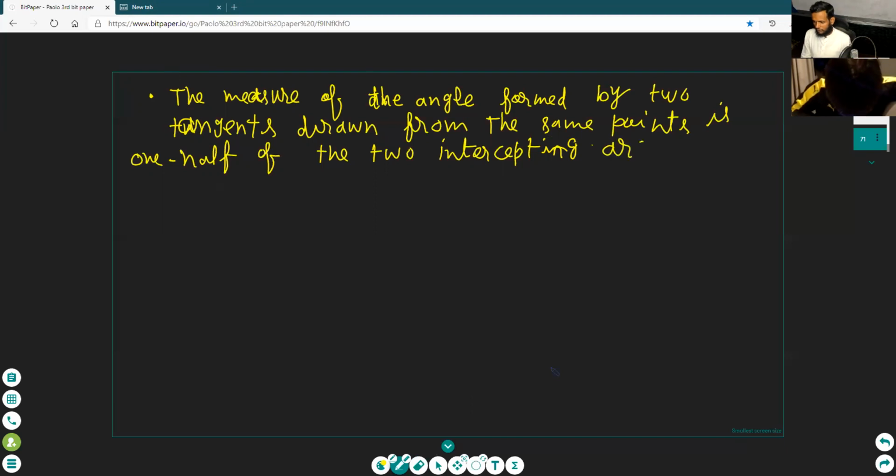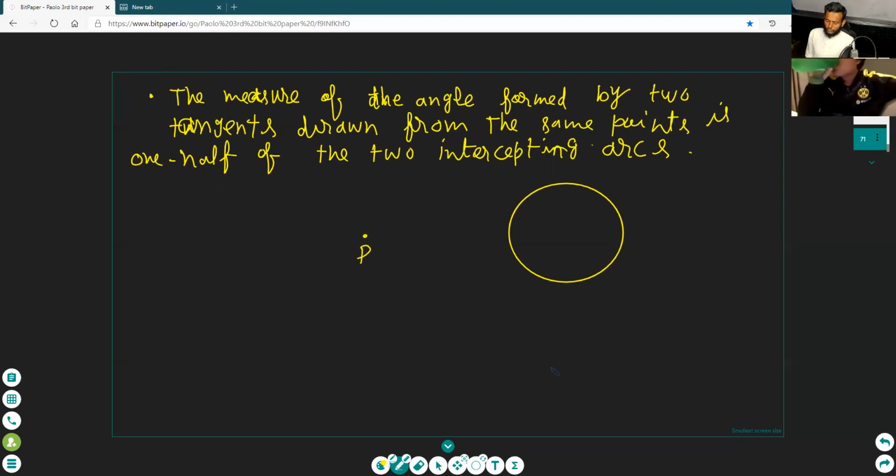Paulo, see here. I am giving you the example of this part, okay? Paulo, pay attention here. Draw two tangents from point P to the circle. Paulo, don't pay attention to the mobile.